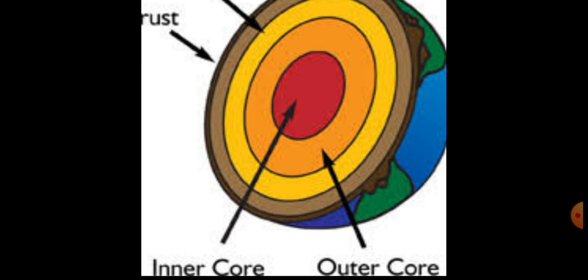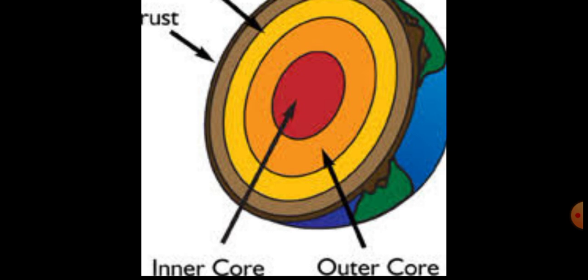The core is the innermost and hottest layer of the earth which lies below the mantle. It is composed mainly of nickel and iron. Hence, it is called Nife, that means the earth's core.